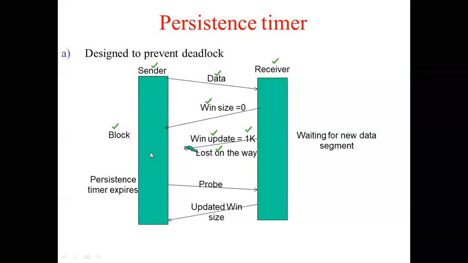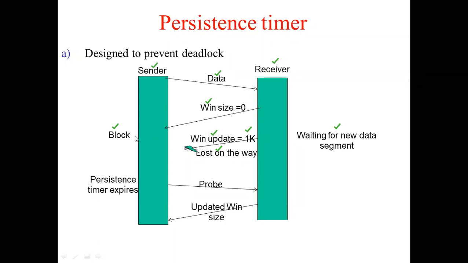Sender did not get it. Now look at the scene. The sender is blocked because window size has been set to 0. The receiver has updated the window size, but it is waiting for a new data segment, which is not happening because this update of window size got lost on the way.